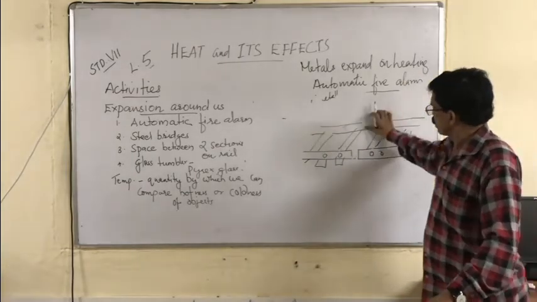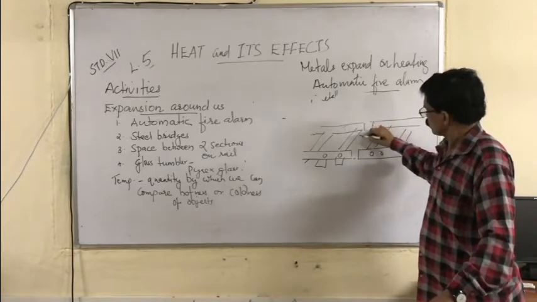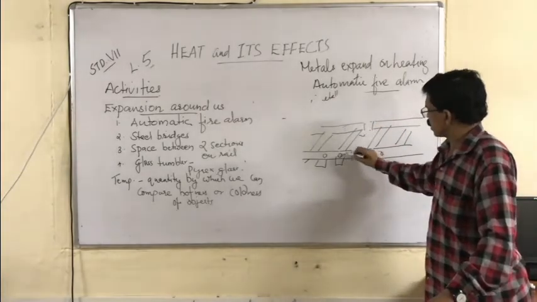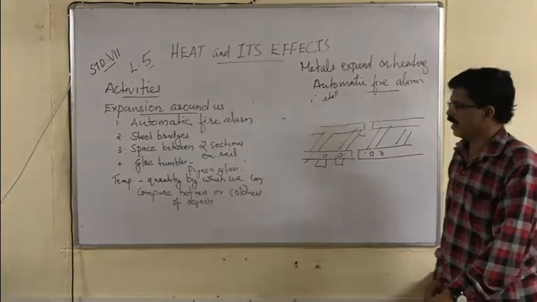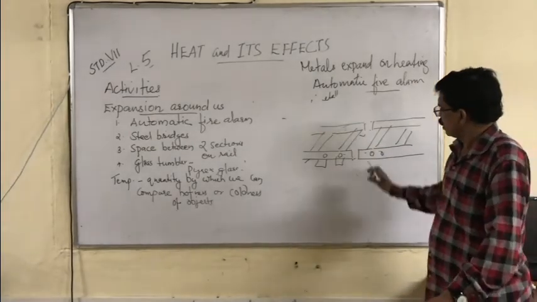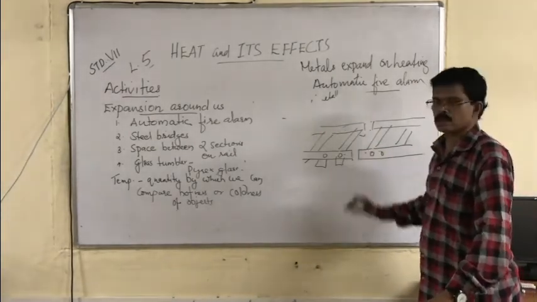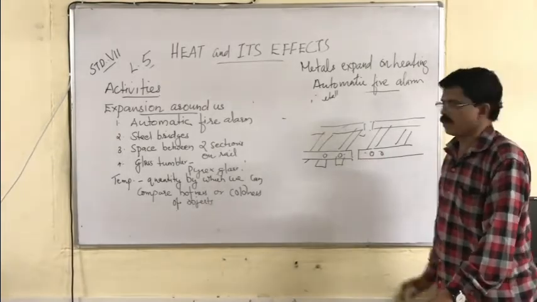Suppose these are the two sections of the rail joined. At the joints, they always provide some space. A small amount of space will be given.